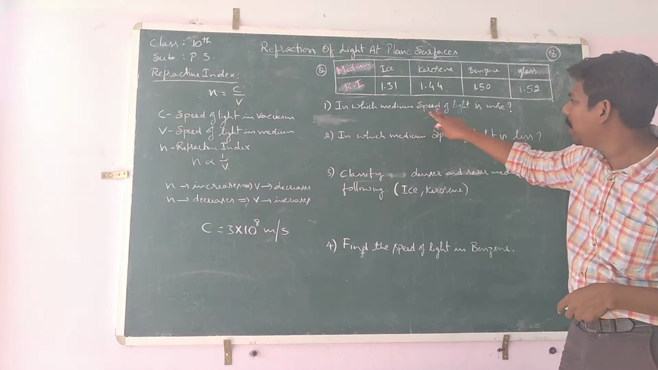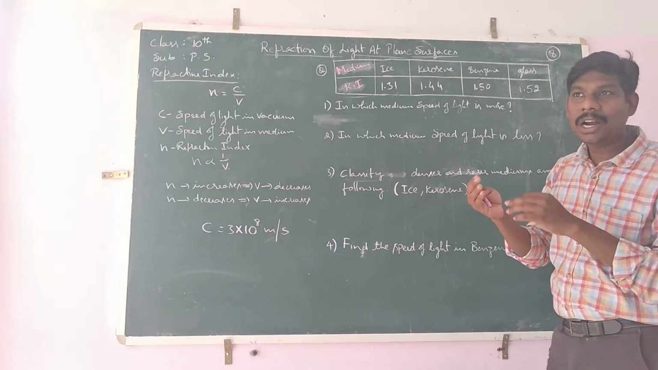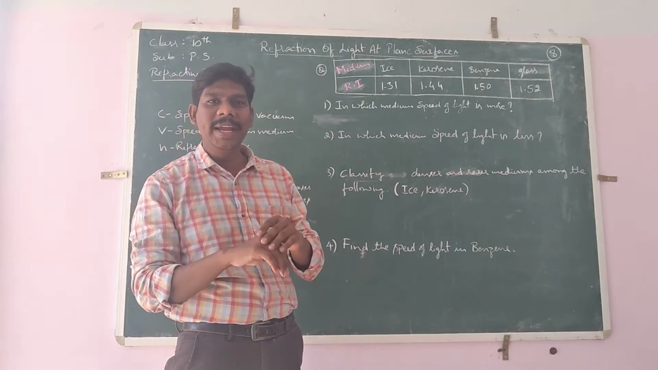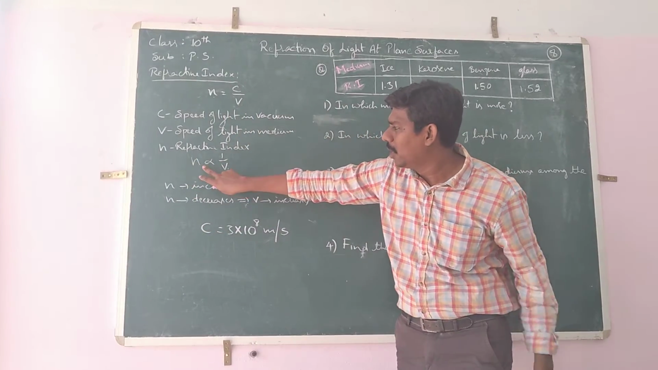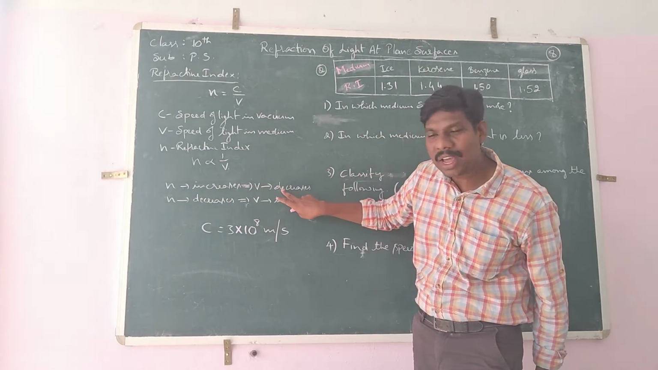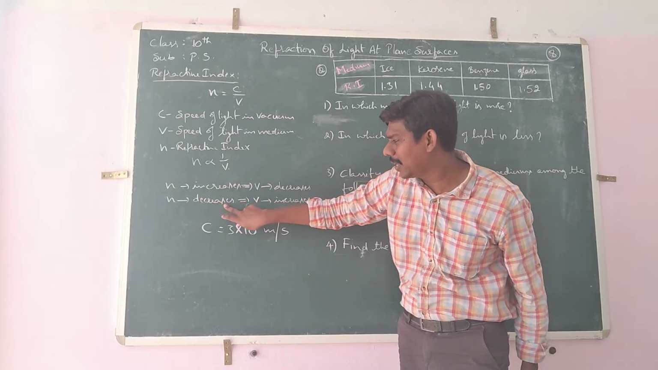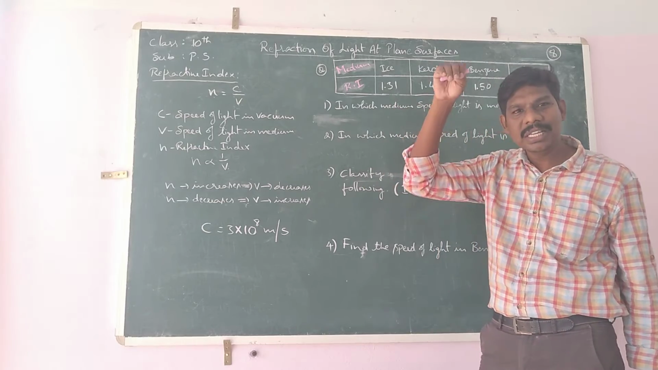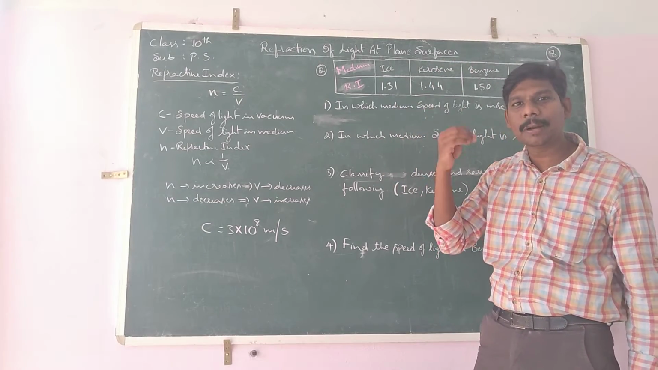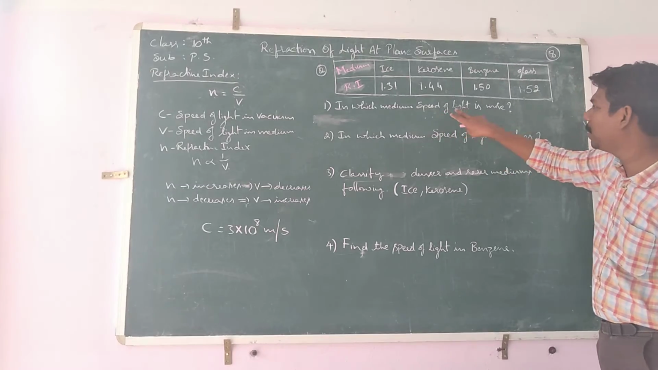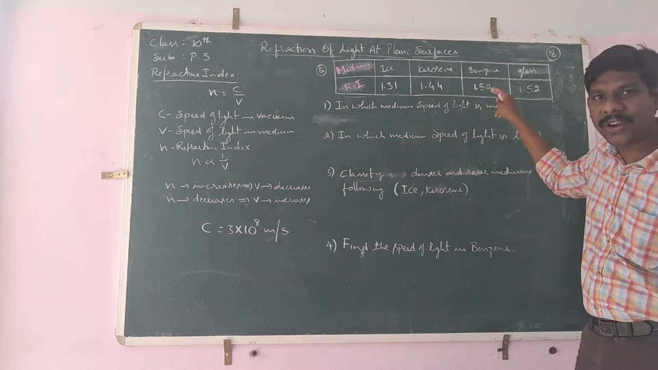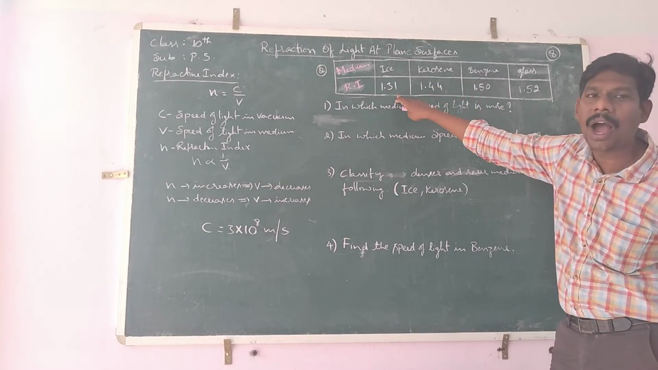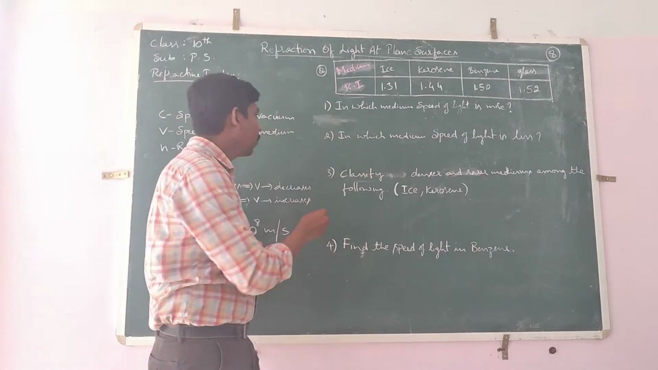Now see the first question. In which medium is the speed of light more? What we have defined is that the speed of light increases and decreases depending on the refractive index. From this relation, if n value increases, v value decreases. If n value decreases, v value increases. That means if the refractive index value is very less, then the speed of light in that medium is high. Now the speed of light is more, so the refractive index value should be very less. Among the four values, which is the least value? Ice.